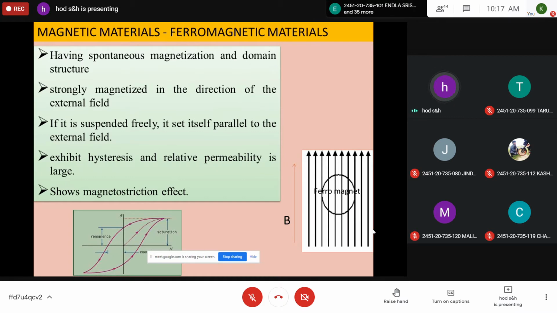And in the presence of the field, if you see the diagram on the right side, it allows all magnetic lines of force inside it, so that they exhibit strong magnetic properties, and they show the magnetostriction effect. In the last class, I explained that when a magnetic field is applied along the magnetic axis of a magnetic material, it vibrates along its mechanical axis. The converse is also true. Whenever a ferromagnetic material vibrates along its mechanical axis, it produces a magnetic field. This is called magnetostriction, a special type of behavior of a ferromagnetic material.